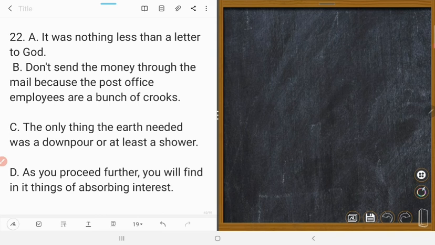So C is right. 22, C is correct. Here a zero relative is used. The only thing which it's understood, the relative pronoun is which. Right? So this is the relative clause.